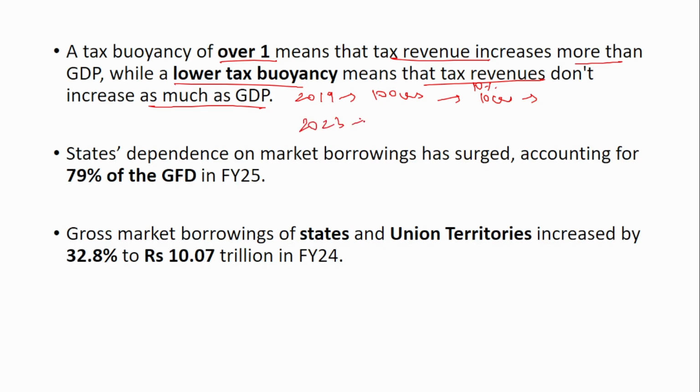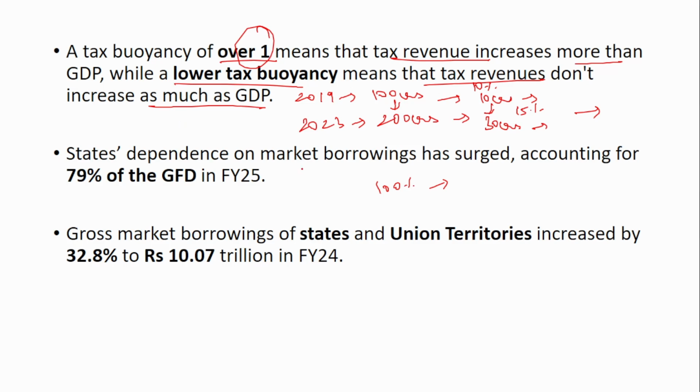Now say in 2023, the GDP was 200 crores, and the present rate was 15%, which means that the tax revenue would have been 30 crores. The increase in GDP is around 100%, but the increase in the tax revenue is more than 100%. So the change in tax revenue is way more than the change in the GDP. So here the tax buoyancy is more than 1. And when it is lower, it means that tax revenue does not increase as much as GDP. That is what this tax buoyancy calculates.